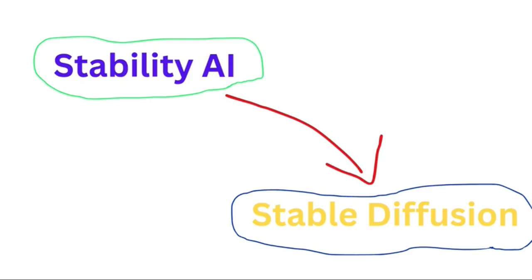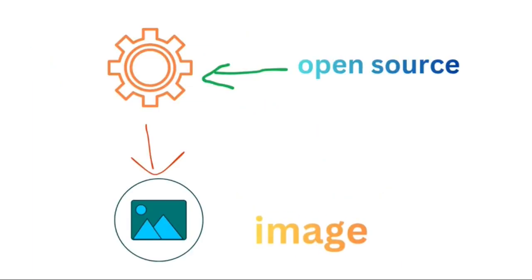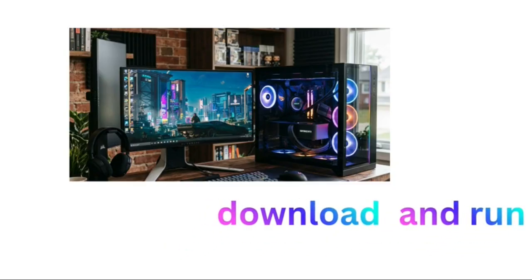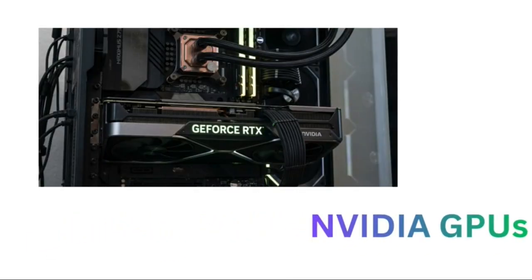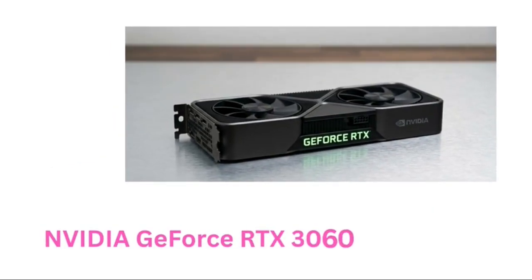Stable Diffusion was introduced by Stability AI. It is an open-source image generation model, which makes it different from many other AI tools. Because it's open source, anyone can download it and run it locally on their own computer. However, it requires a system with a graphics card, and it tends to perform better with NVIDIA GPUs rather than AMD. For example, a card like the NVIDIA GeForce RTX 3060 12GB can handle it quite well.